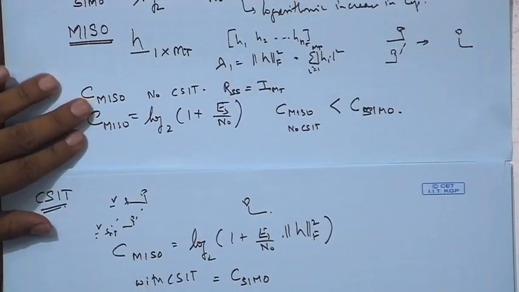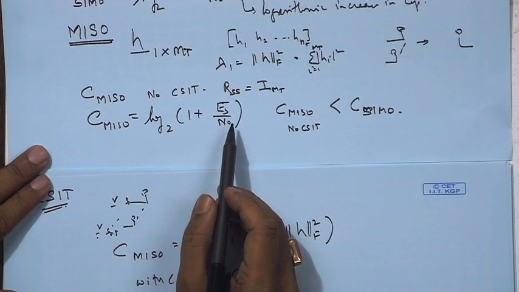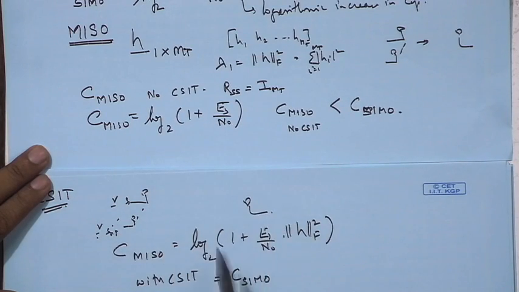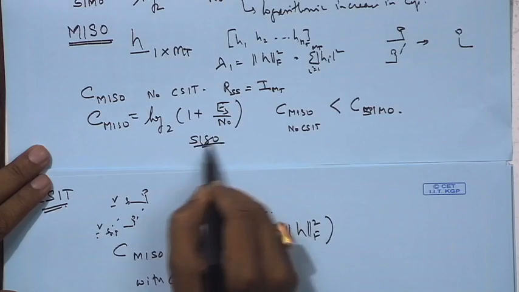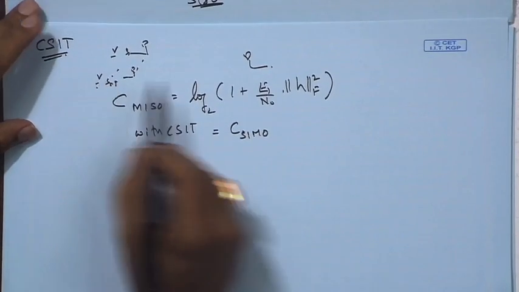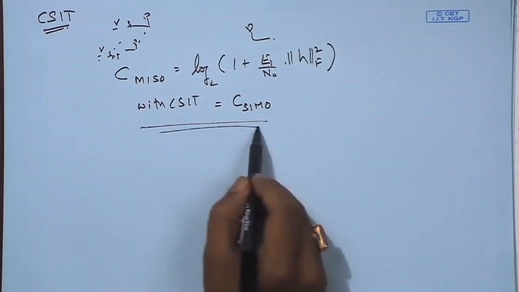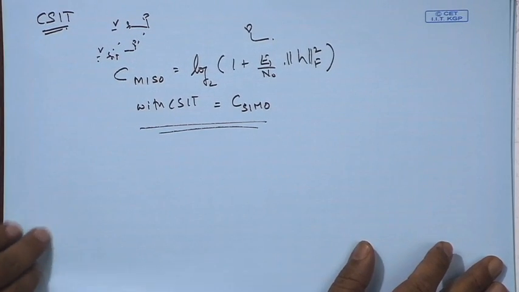When you have multiple input single output, and when there is no channel state information, the capacity is similar to that of a SISO link. So, it is just like a SISO link, there is not much that you can do, but when there is channel state information in the transmitter, the capacity is same as that of a SIMO link. So, this is something which we should remember.